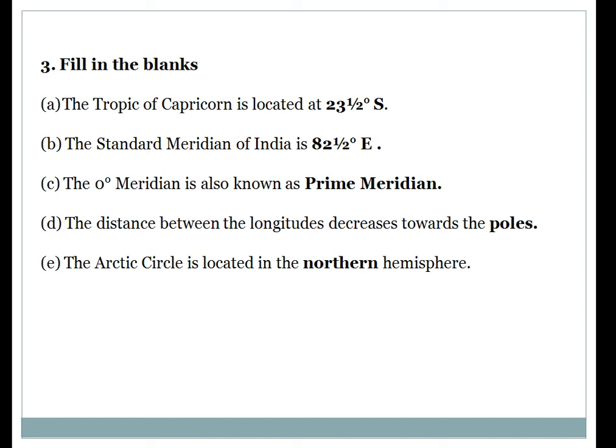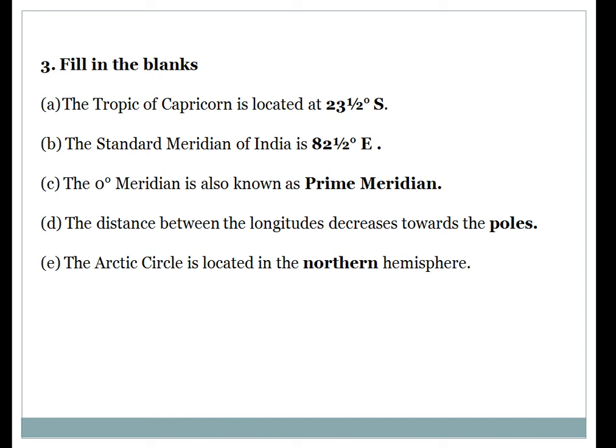D, the distance between the longitudes decreases towards the. So dash is there. So the correct answer is poles. Last, the Arctic Circle is located in the dash hemisphere. As we have seen in the tick the correct answer, the Antarctica Circle is located in the southern hemisphere.